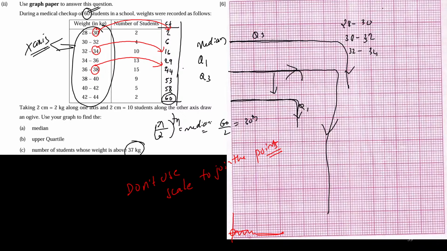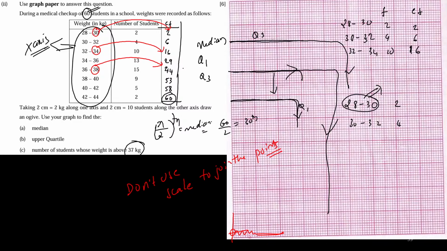So here you have frequency as 2, 4, 10, and you have the cumulative frequency as 2, 6, and 16 over here. Correct. So now whenever I write 28 to 30, 30 to 32, if I have written 2 and 4 over here, who all come in this class? Tell me, who all come in this class?